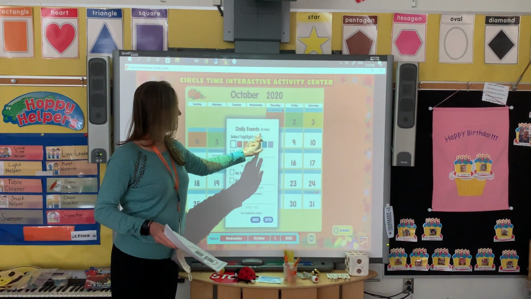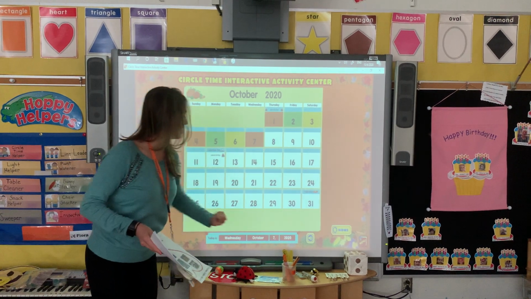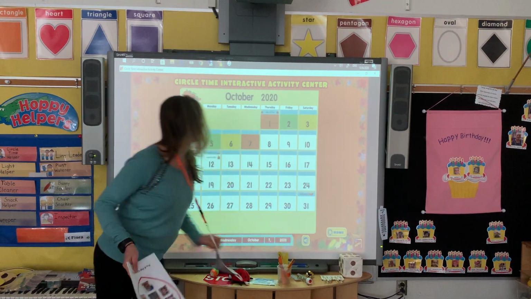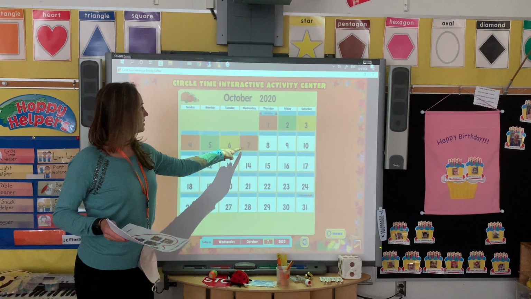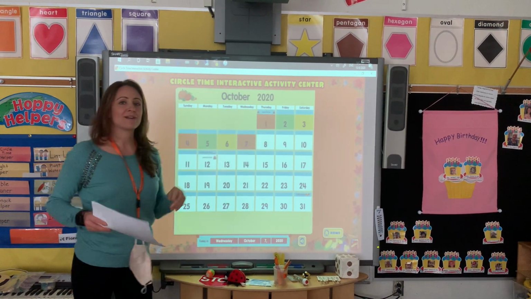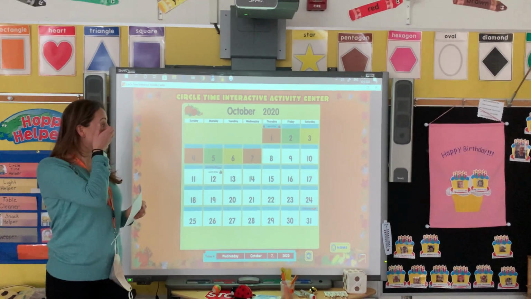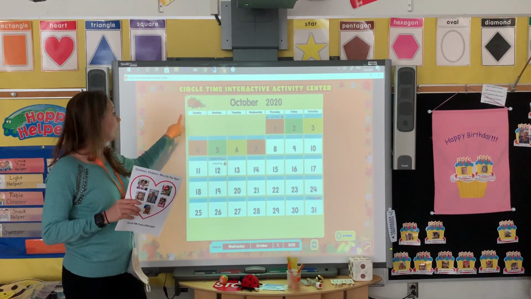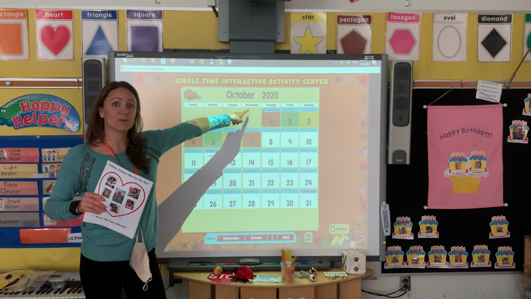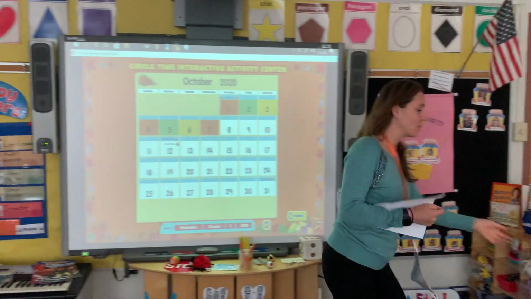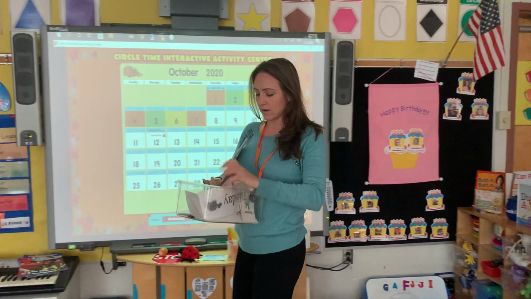Orange. All right, so I'm going to push orange on for my number 7, and let's listen to our sentence. Today is Wednesday, October 7th, 2020. Very good. And at home, you will have the days of the week. So at home, see if you can find the day of the week that begins with that letter W. And I have the days of the week right here.